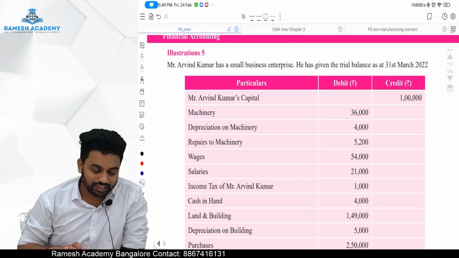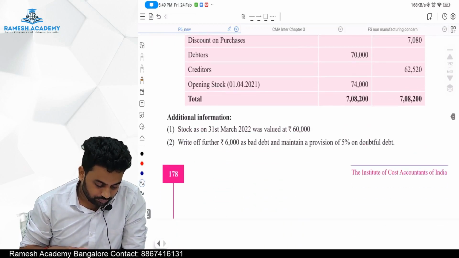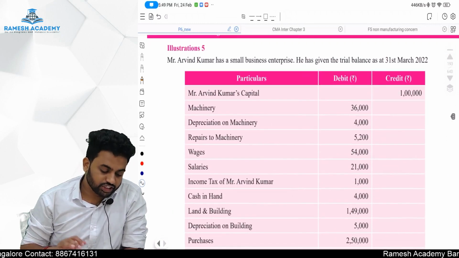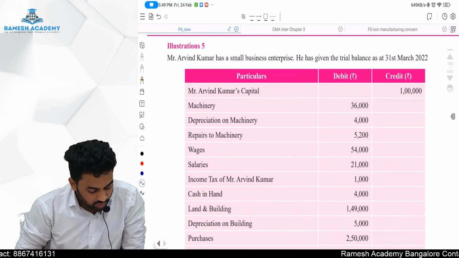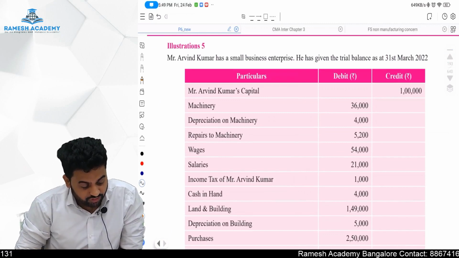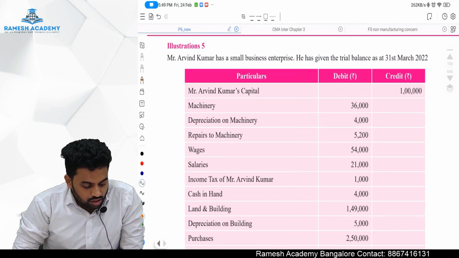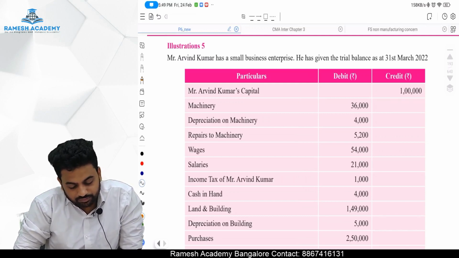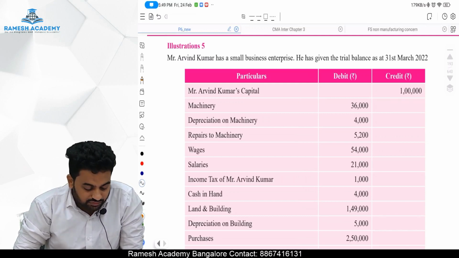Going to illustration number 8. Sorry, illustration number 5. Okay, sir, what are the illustration? What is illustration number 5? Mr. Arvind Kumar has a small business enterprise. He has given the trial balance as follows.